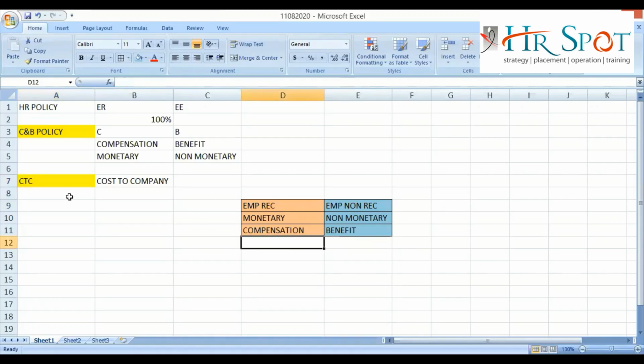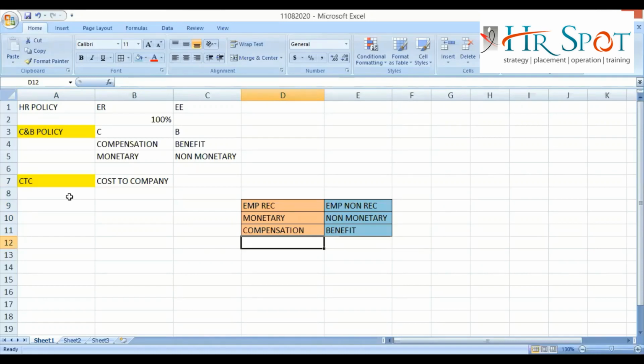Now, try to understand. The components can be anything depending on the CNB policy of the company, right? But when a particular company is in the industry, definitely they will follow some industry standard practices.